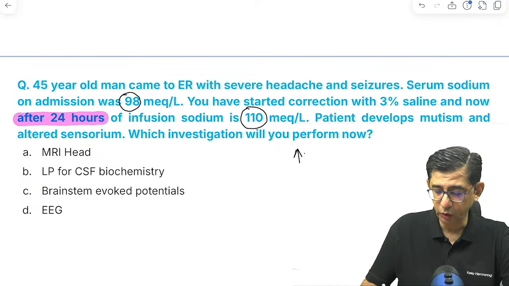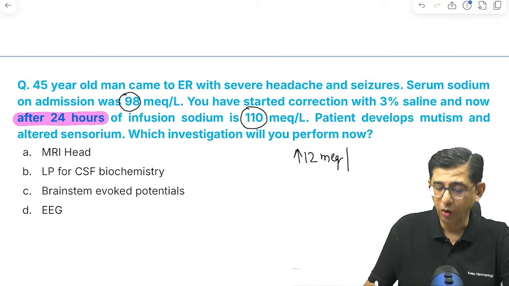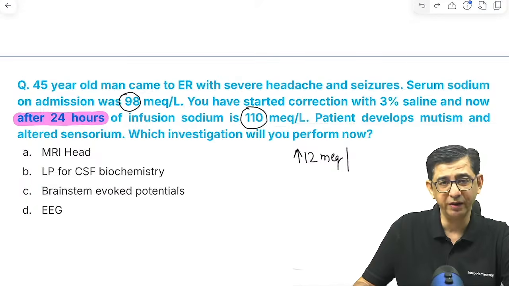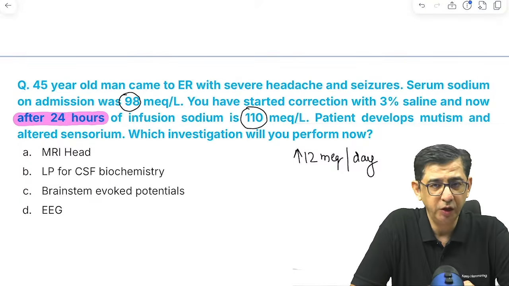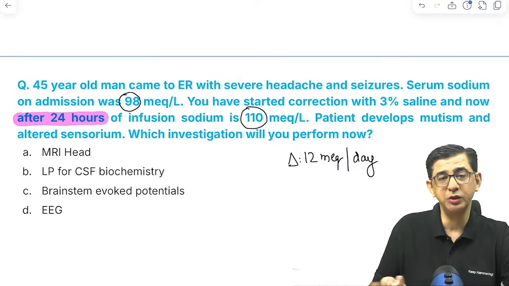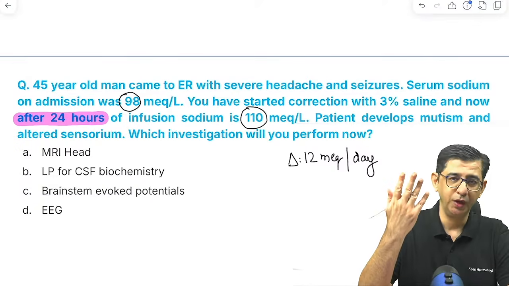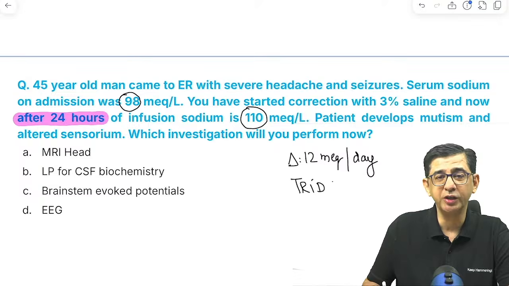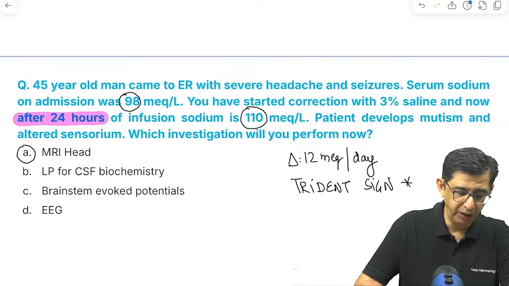Now, as I have explained to you, the increment should not be at a rate of 12 milliequivalents per 24 hours. Here, there is a wrong increment that is happening. The doctor has been a little more aggressive. The increment should be in the range of 6 to 8 milliequivalents. We did an increment in the range of 12. So mathematically speaking, because the increment is much higher, osmotic demyelination syndrome is occurring. So I would like to identify that Shivji ka Trishul. That Shivji ka Trishul would be showing the presence of the trident sign, that is osmotic demyelination syndrome, formerly called central pontine myelinolysis. So we would like to go ahead with option number A for this condition.